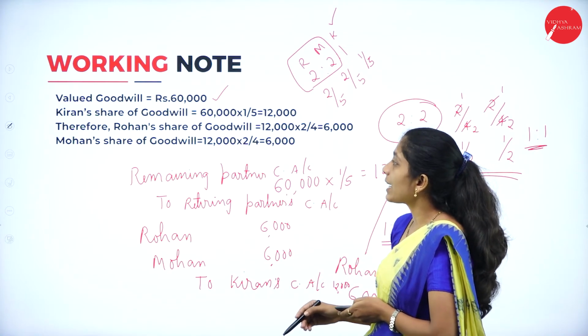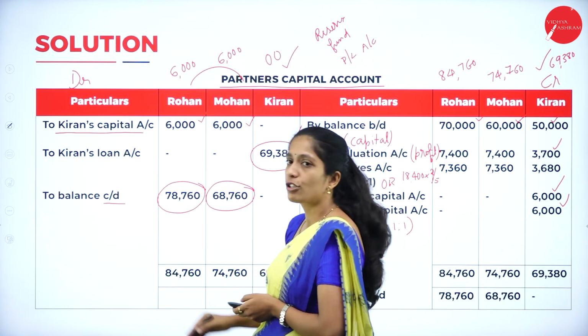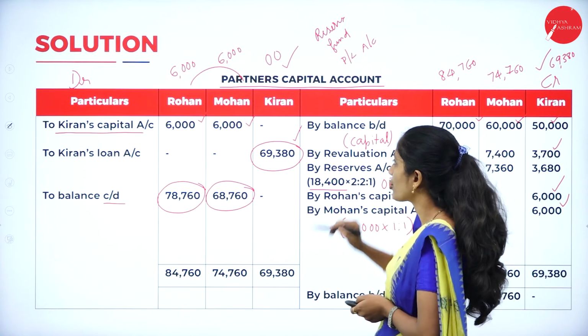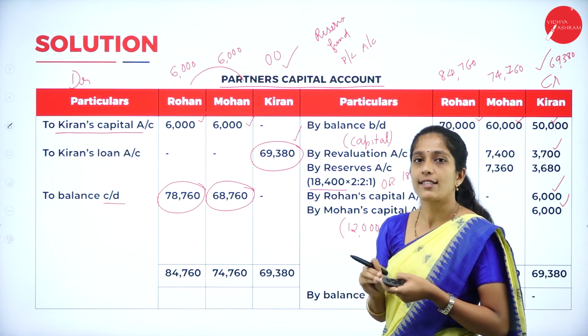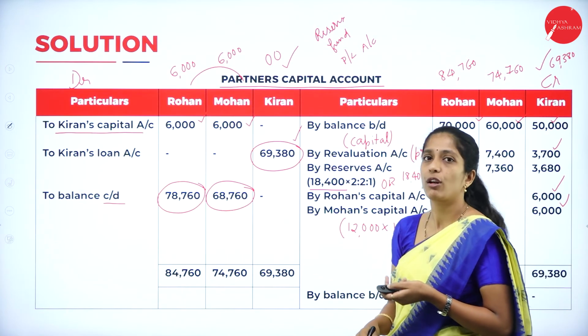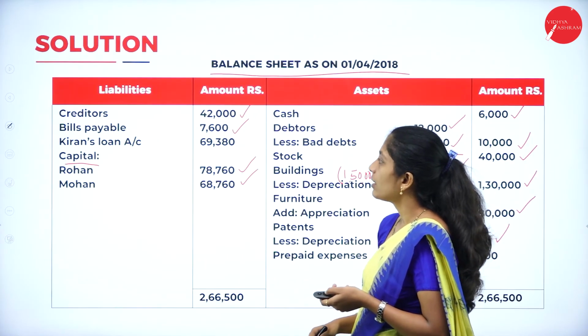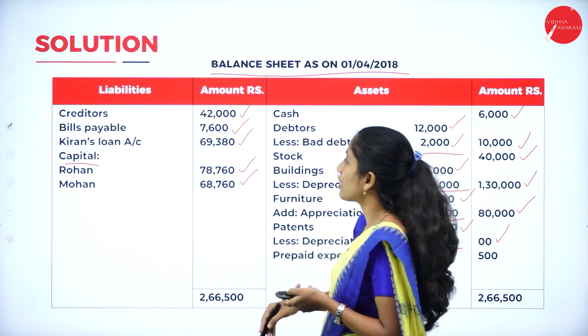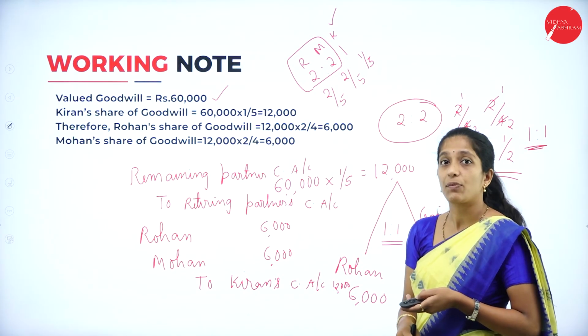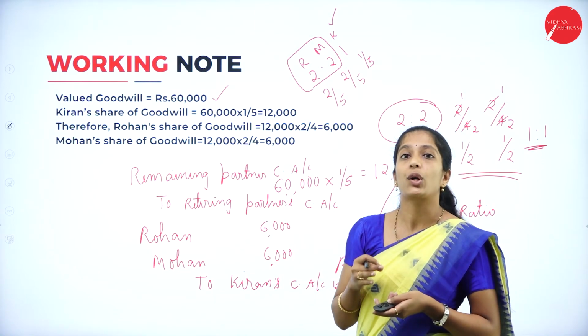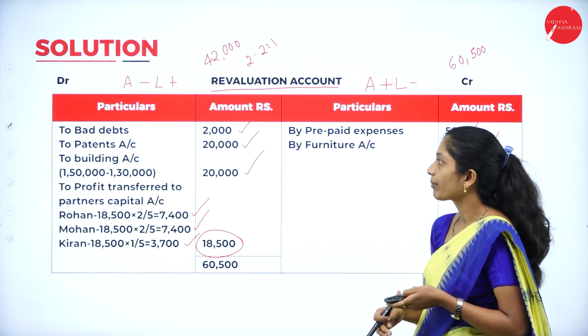But there is the retiring partner's loan, Kiran's loan account. So we have to transfer that also, 69,380. So first transfer the retiring partner's loan, then record the capital of the remaining partners. So retiring partner Kiran's loan is how much? 69,380. Now we shall go through the adjustments, whether we have recorded all the adjustments twice in a solution.